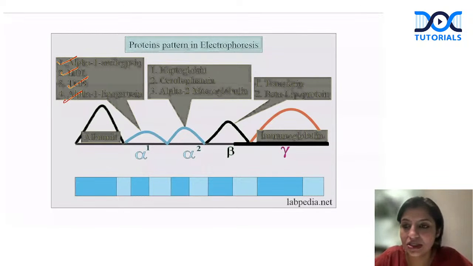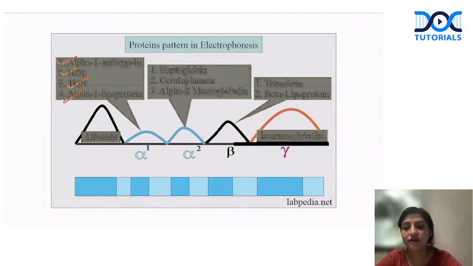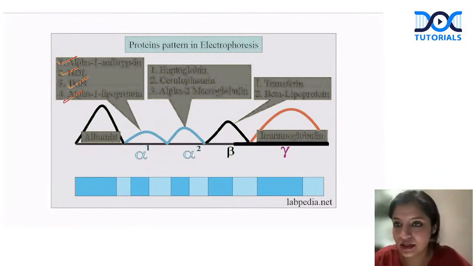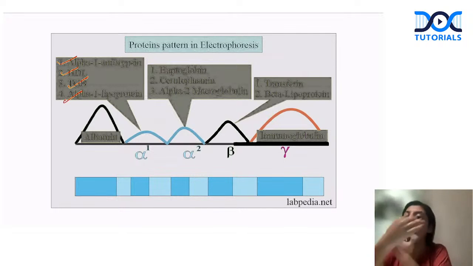In which condition is the alpha 2 band increased? Nephrotic syndrome. So in nephrotic syndrome, there is loss of albumin. So albumin is lost, but alpha 2 macroglobulin increases. So that is why alpha 2 band is increased in nephrotic syndrome. Now in beta comes transferrin and beta lipoprotein. And then we have immunoglobulin, which usually comes as a polyclonal band.